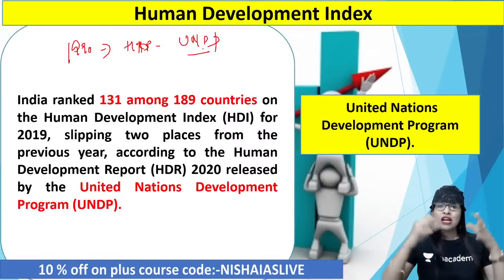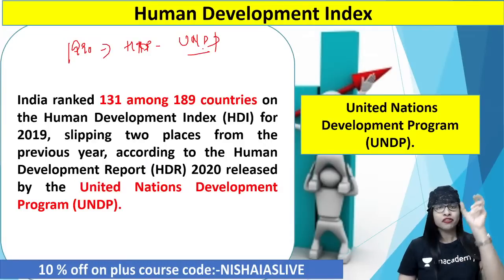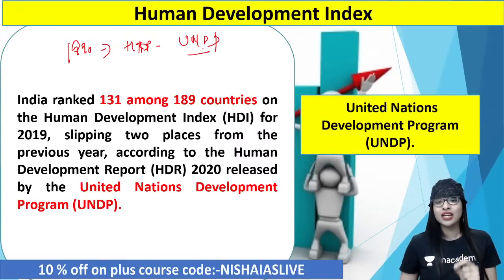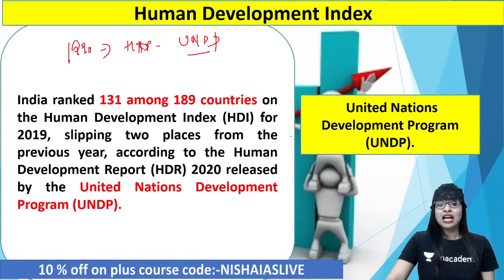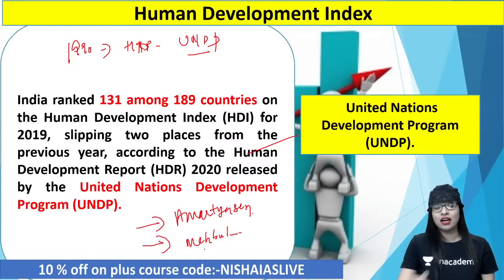So there were so many economists involved in the framing of this index called HDI. But the notable contribution or structural framework for the development of this particular index was given by only two people. One is a Pakistani economist called Mehboob Haq. And next is an Indian economist who is a Nobel laureate called Amartya Sen. The contribution made by Amartya Sen and Mehboob Haq has received n number of commendable appreciations, and they are considered to be the people behind the development of the Human Development Index.